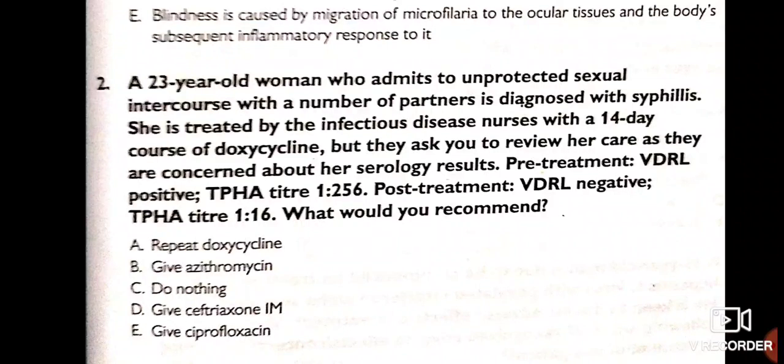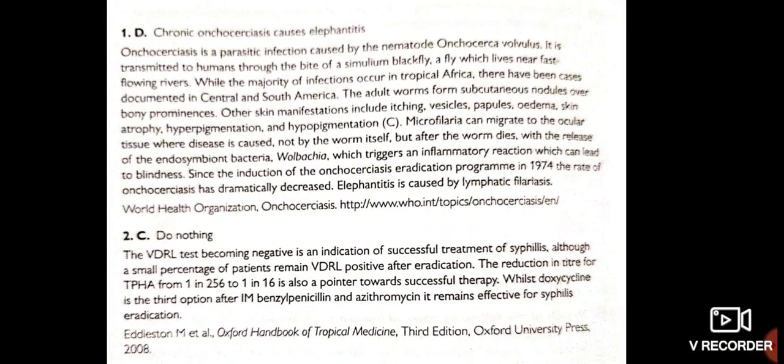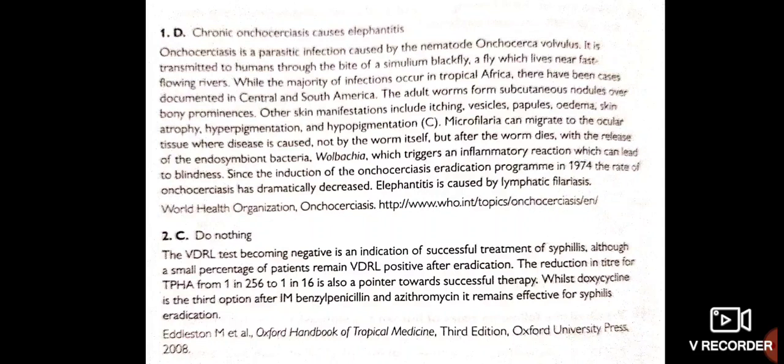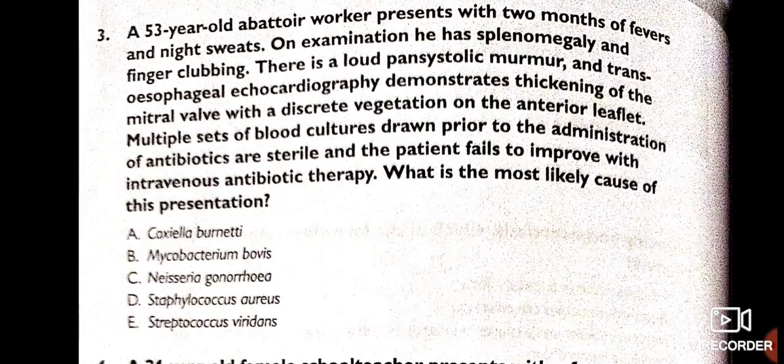So guys, take your time, pause this video and think what is the answer. So the best answer here is do nothing. Why? Because VDRL is negative, TPHA titer is lower. So this is a case of already treated syphilis, so no need to do anything. Okay. This is the explanation here. You can pause this video and read. Okay, thank you. Let's move on to other MCQs.